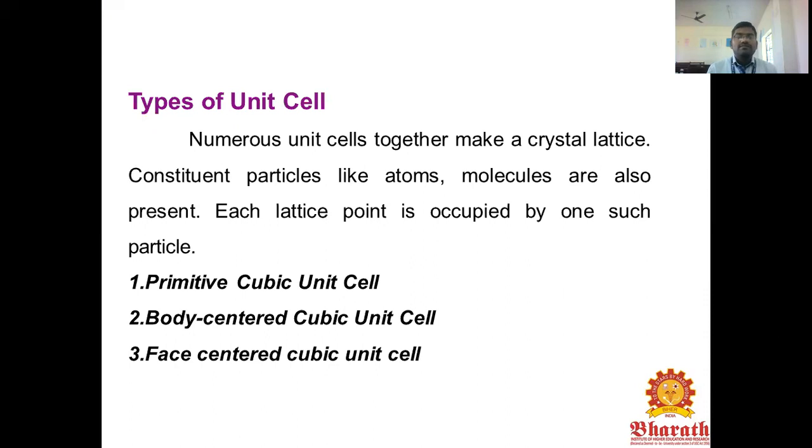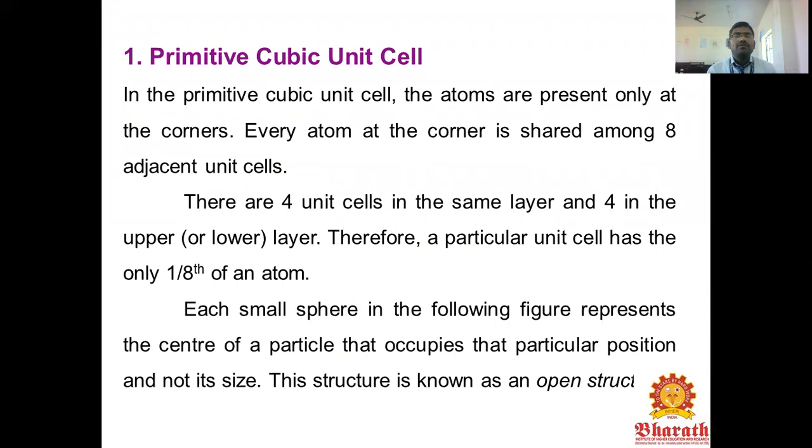The types of unit cell: numerous unit cells together make a crystal lattice. The particles like atoms or molecules are present in this unit cell. Each lattice point is occupied by one such particle. The first is the primitive cubic unit cell, another is the body centered cubic unit cell, and the third one is the base centered cubic unit cell. In the primitive cubic unit cell, the atoms are present only at the corners of the unit cell. Every atom at the corner is shared among the adjacent unit cells.